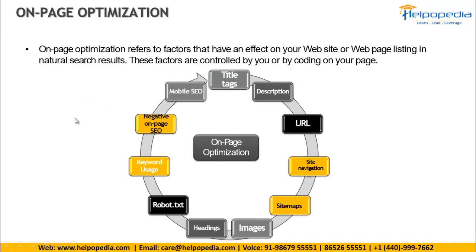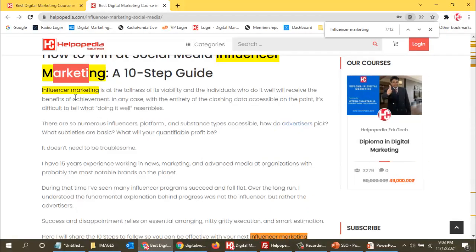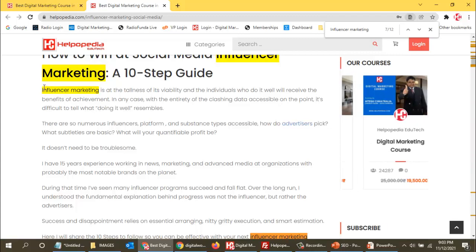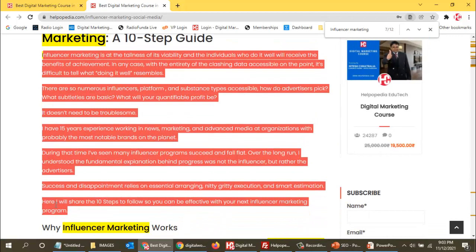And then over here it is negative on page SEO. Actually, now we have removed negative on page SEO; we are not using it on the website. Now actually it is the keyword density over here. Keyword density means how close together you are using the keyword. Like I said, if I have to use it 30 times, I cannot just finish up 30 times using influencer marketing in this one paragraph.